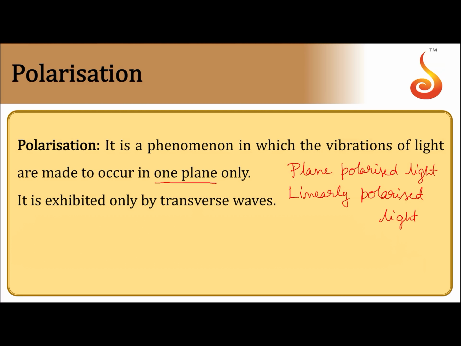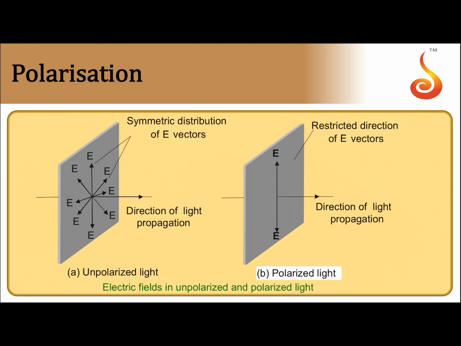Polarization is a phenomenon which is specific to only transverse waves. Longitudinal waves cannot be polarized, only transverse waves can be polarized. The phenomenon of polarization exhibited by light gives us information that light is a transverse wave. And to understand polarization, you have to take into account the electromagnetic nature of light.